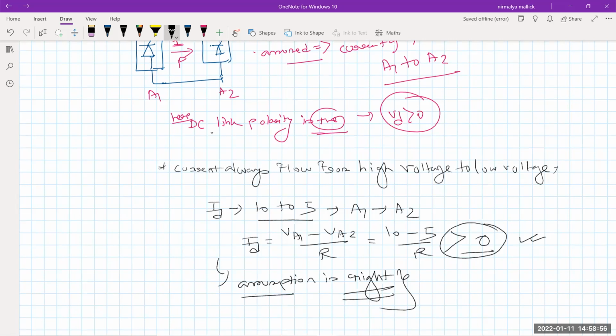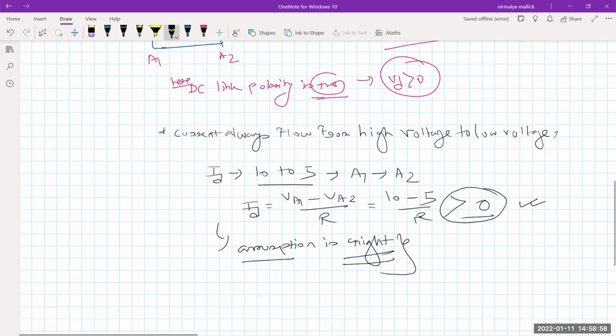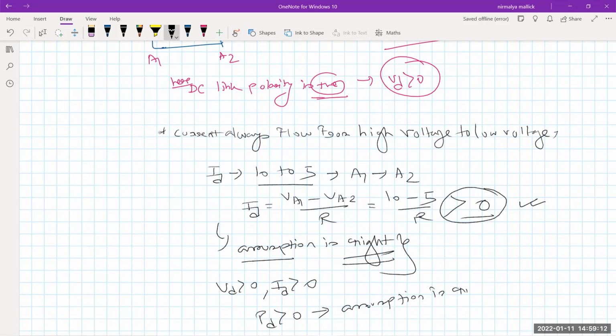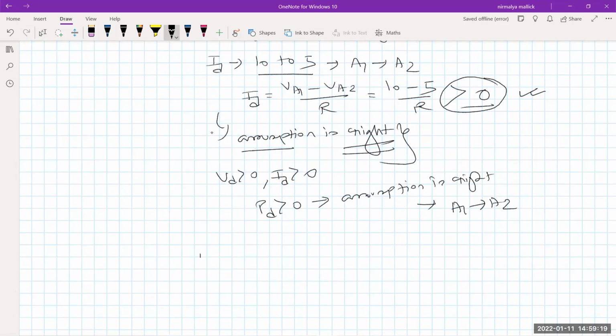So current is flowing from A1 to A2. VD is greater than 0, ID is greater than 0, thereby power is greater than 0. That means the assumption is right. What is our assumption? Our assumption is that power is flowing from A1 to A2. So power is flowing from A1 to A2.